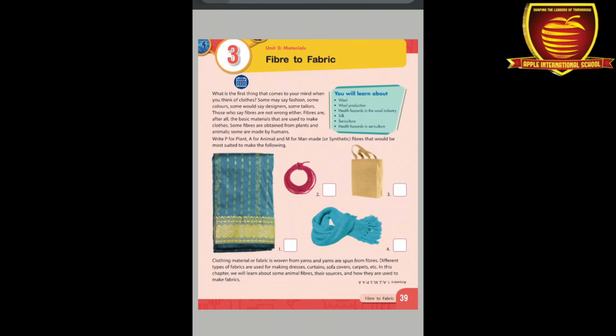Now here we can see a woolen scarf. We obtain wool from animals, so this is an animal fiber. So at the fourth we can write A. Some clothing materials or fabrics are woven from yarns, and yarns are spun from fibers. Different types of fabrics are used for making different types of dresses, household interiors, curtains, sofa covers, carpets, etc. So we can use different fibers for making these materials. Now we are going to discuss these fabrics in detail.